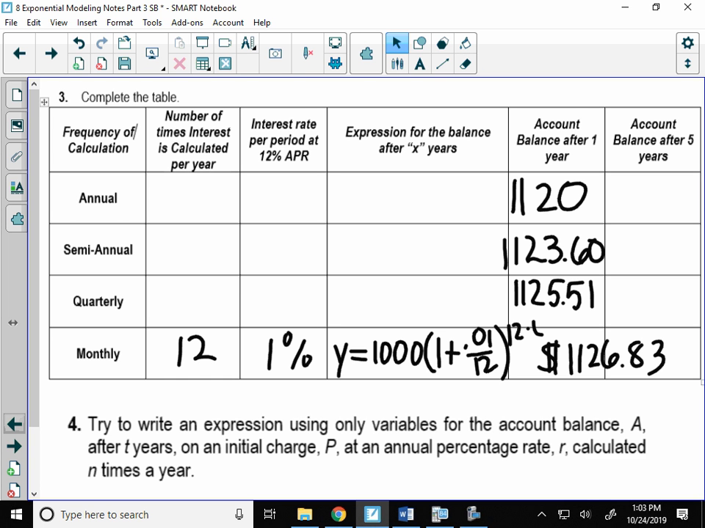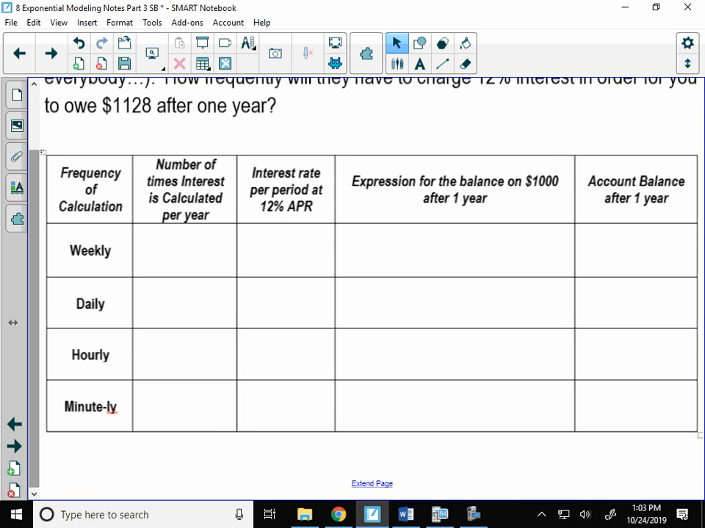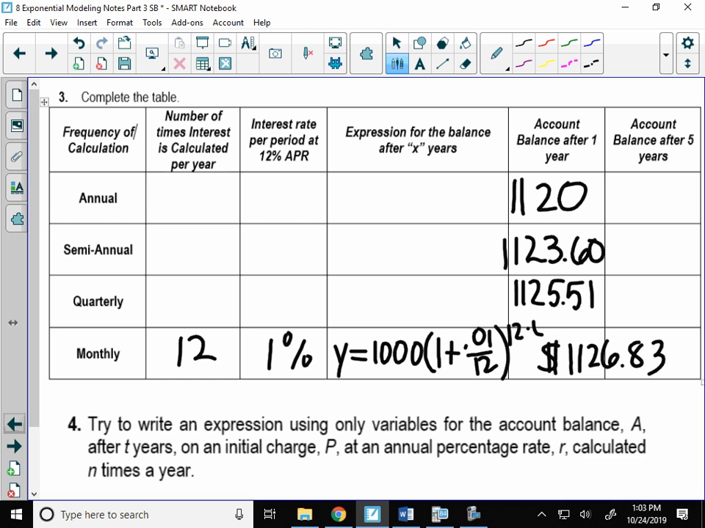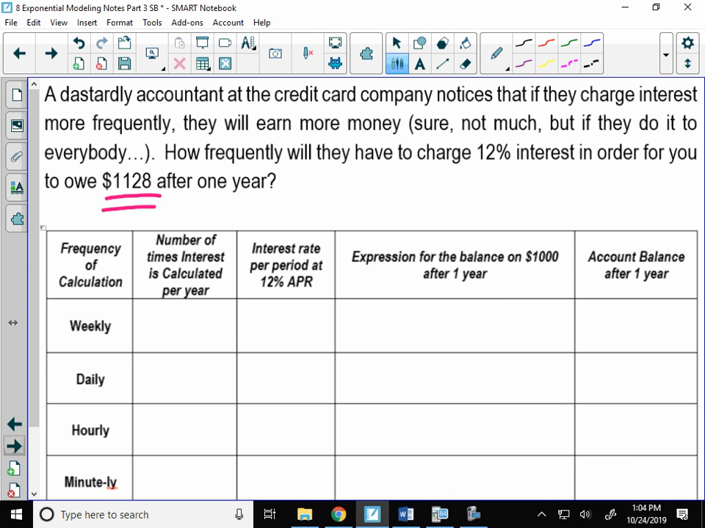So he sees the pattern, and he's like, what if I take this a step farther? What if I don't just charge monthly? What if I charge interest weekly, daily, hourly, or minutely? And the more often you charge, it seems to go up, right? So his goal, for whatever their random number, is to get to 1,128. You're getting to 1,128, it starts slowing down. That's what he wants to do. He thinks if he can charge interest up to minutely, he will get there. So let's figure out the number of times interest is calculated for each of these.